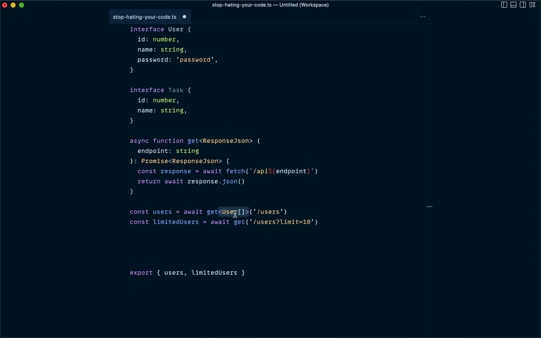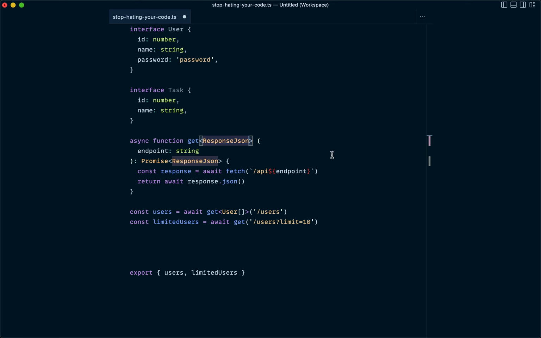You're sort of just telling TypeScript, I'm going to tell you what the return type is supposed to be, and I just kind of want you to trust me on that and not question that. And of course, same problem as the as keyword, you have to repeat this generic and manually pass this every time you call this particular endpoint. And if the response type of this endpoint changes, you're going to have to go through your application and update all those different generics that you passed in. So not super ideal.